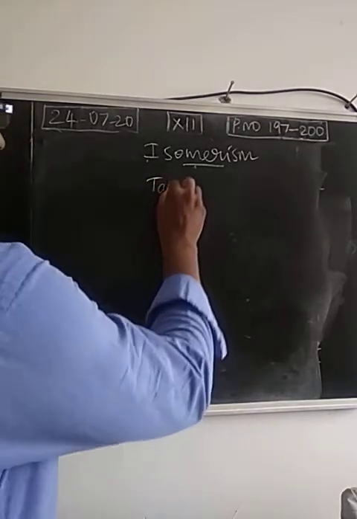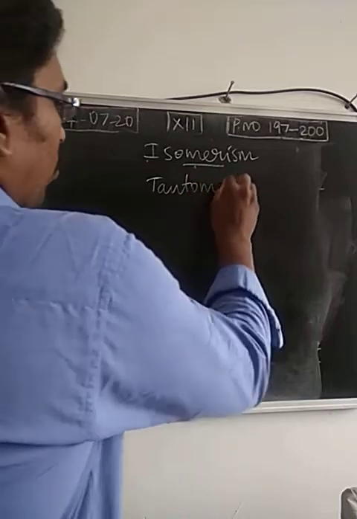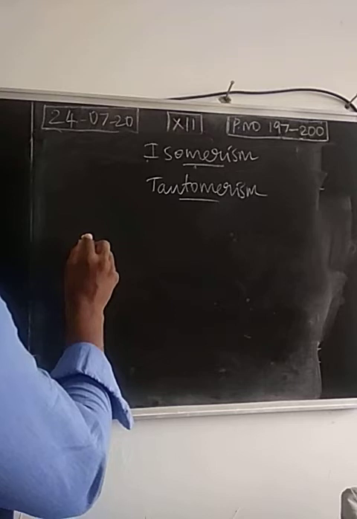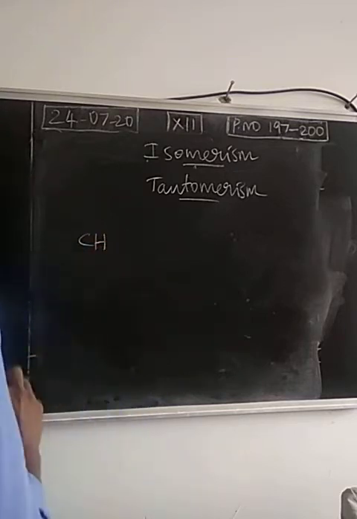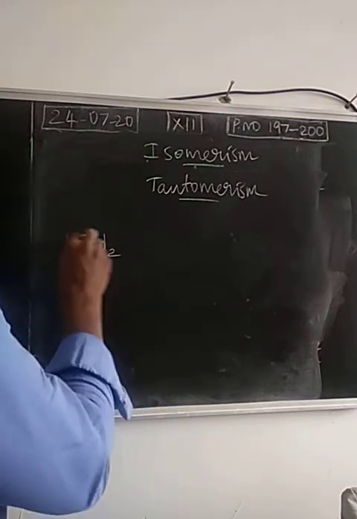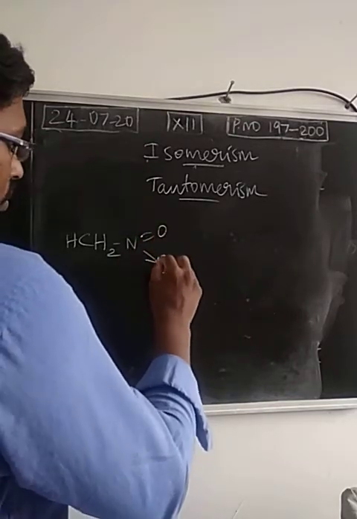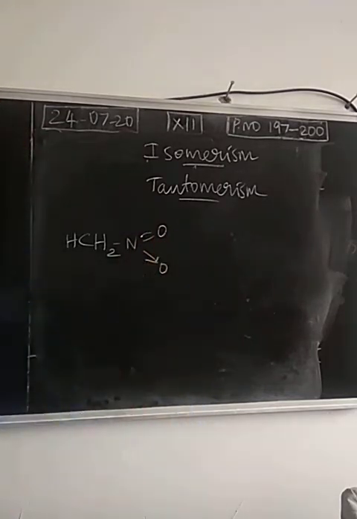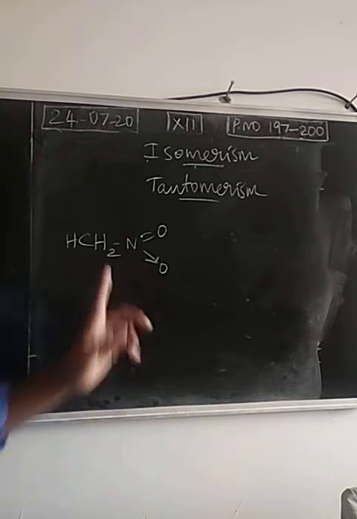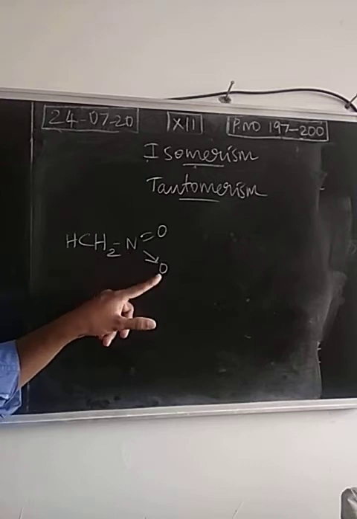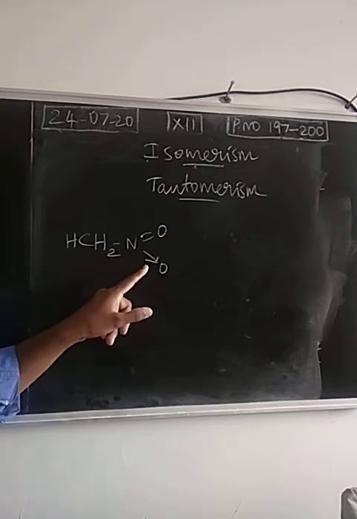Next one, this is a separate 3 mark question also: tautomerism. Consider nitromethane. So this is the structure of nitromethane, CH3NO2. This is a coordinate covalent bond. Nitrogen donated a pair of electrons to oxygen. So this is a coordinate covalent bond.